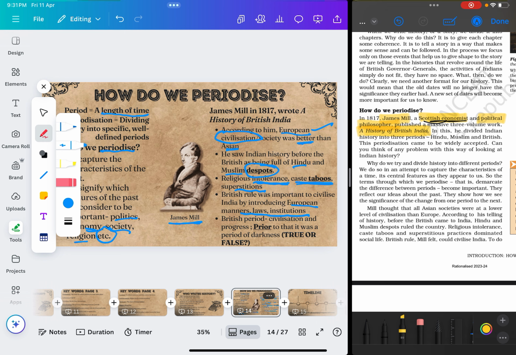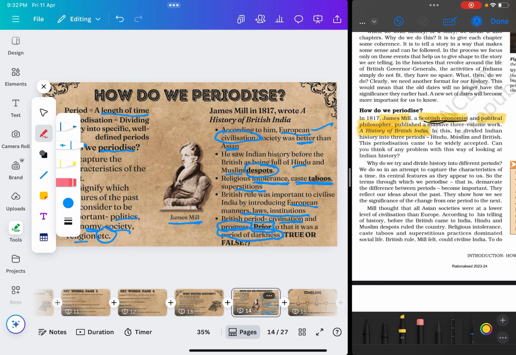His basic argument is that prior to the British period, India had a period of darkness, andhakar, and only after the British came did India have a period of civilization and progress.